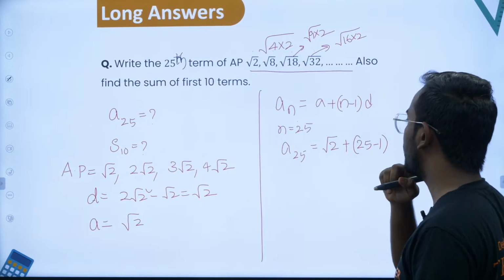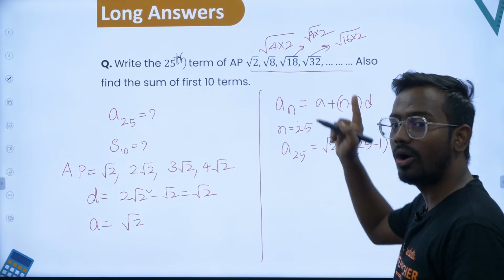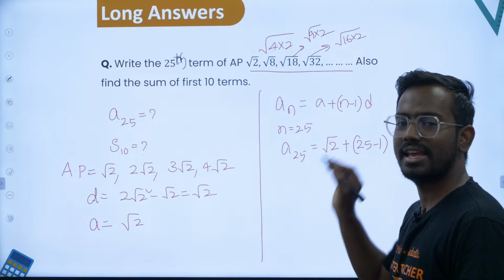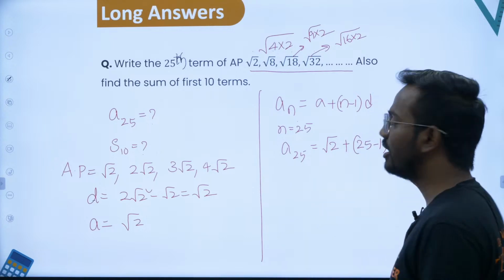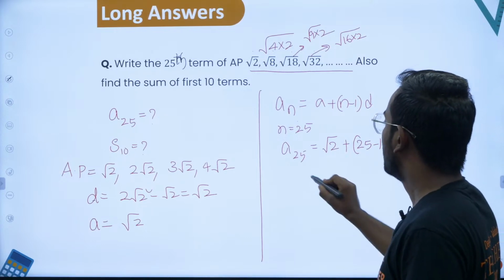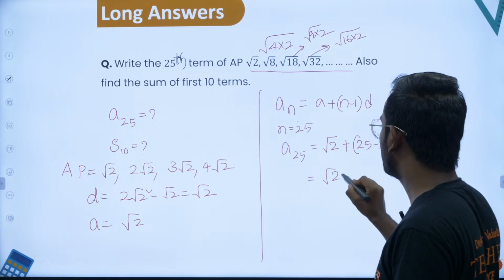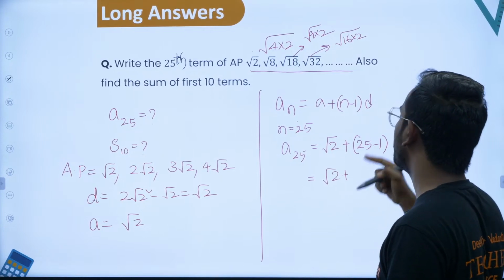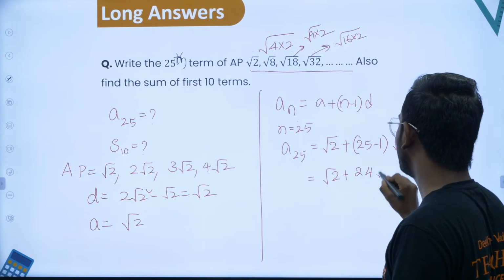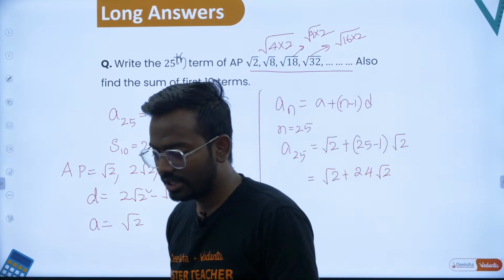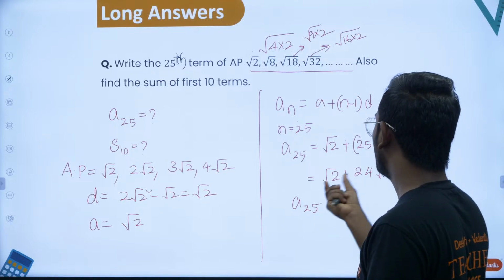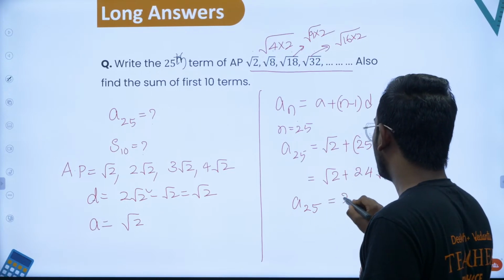See, I'm asking you all the time, please write all the steps so that you will not get confused, and don't try to skip the steps, as it is board exams. Every step that you write is always significant, right? So into d, the common difference is again root 2. Now this is root 2 plus 25 minus 1, which is 24, times root 2. So the final answer: A25 is root 2 plus 24 root 2, that is 25 root 2.